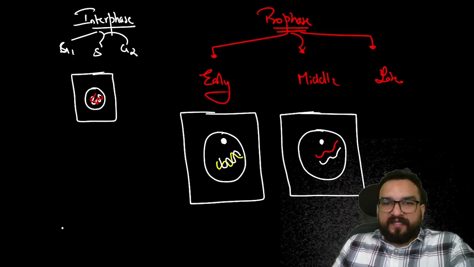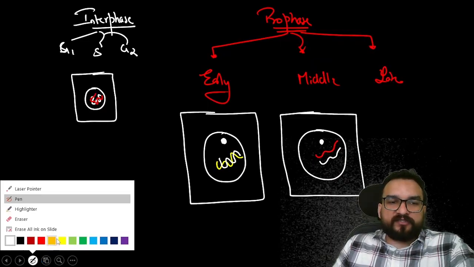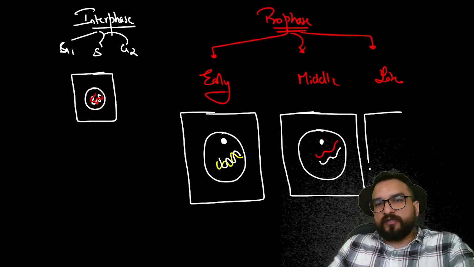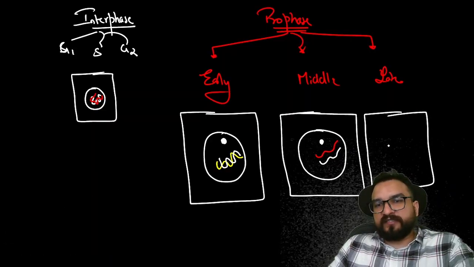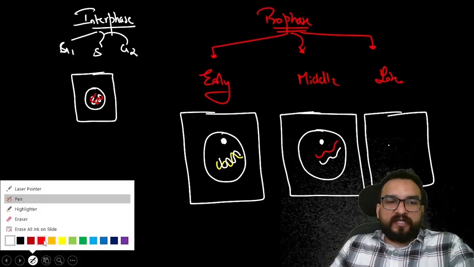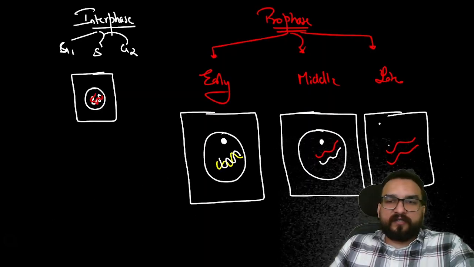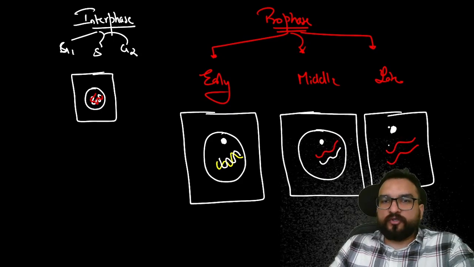In the late phase, what you are going to find is slowly and slowly this particular nuclear membrane and this nucleus will go away. They will disappear. So it will look like this over here, like this, and over here like this. Okay, I'll be showing you too, don't worry.